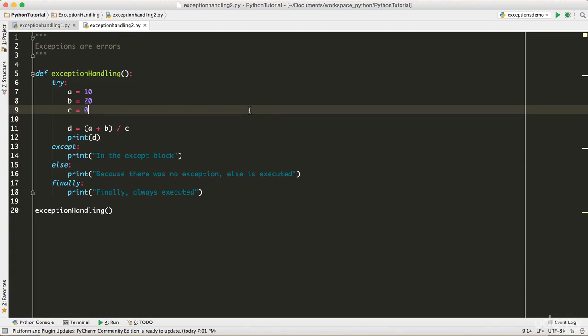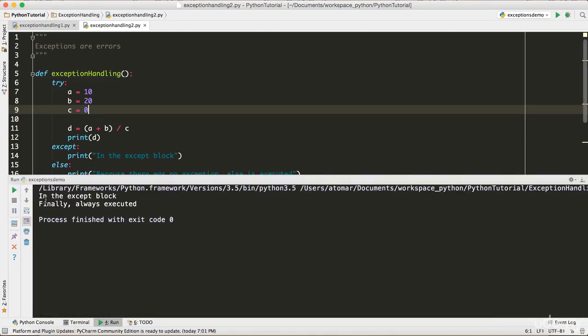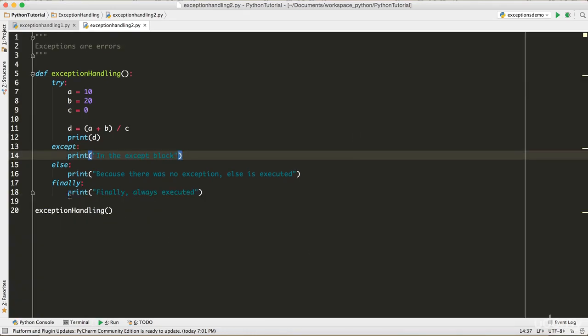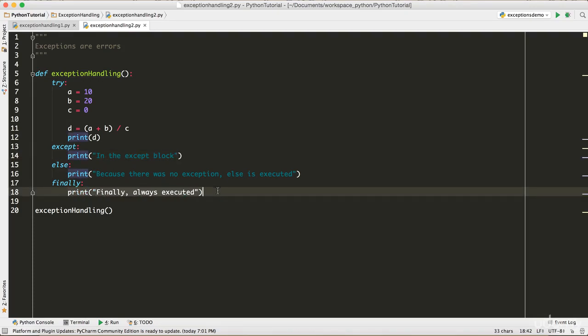So we know we're going to have the divide by 0 exception. Let's run the code now, and it says in the except block because there was an exception, and it says finally always executed. That's what I wanted to pinpoint: the finally block gets executed always, whether there's an exception or no exception, it does not matter. The finally block always gets executed, and this is really important to understand.